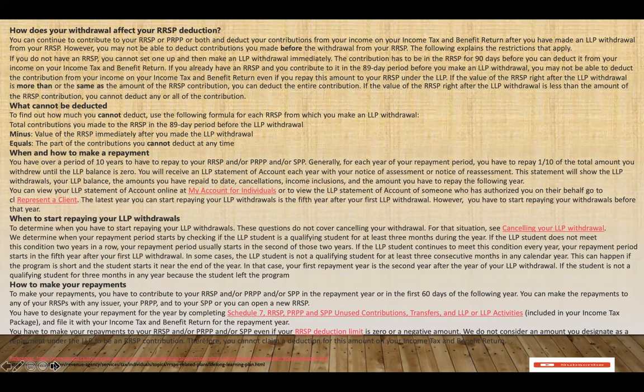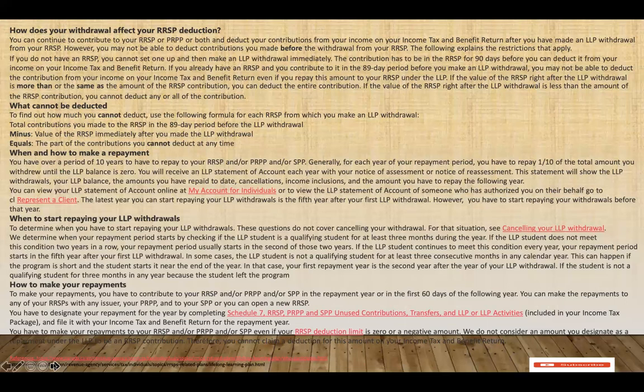So if you do not have an RRSP, you cannot set up an LLP withdrawal. The contribution has to be in the RRSP for 90 days before you can deduct it from your income tax and benefits return. And if you already have an RRSP, you can contribute to it within 89 days before you make an LLP withdrawal, and you may not be able to deduct the contribution from your income tax and benefits return, even if you repay the amount to your RRSP.